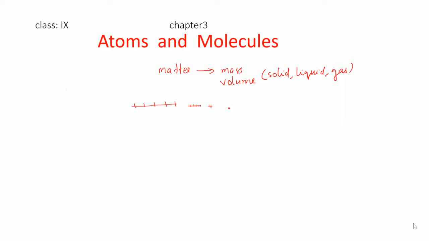So atom is the smallest particle of matter, or the smallest unit of matter. All matter is made up of very tiny, very minute particles called the atom.